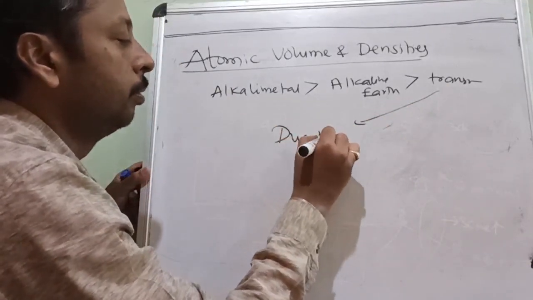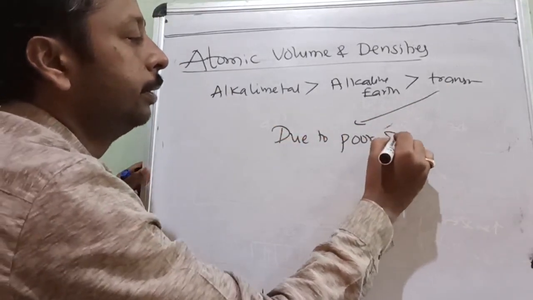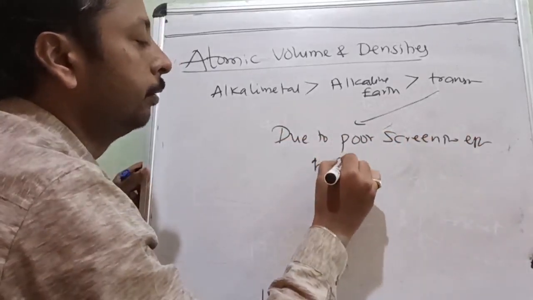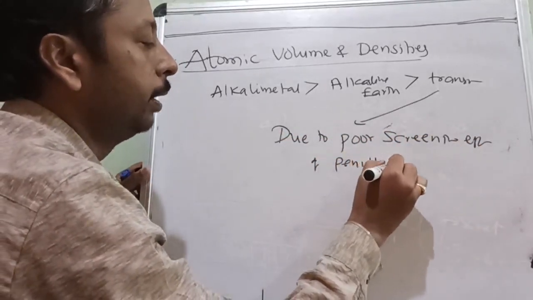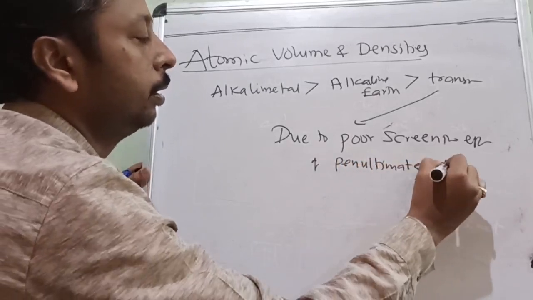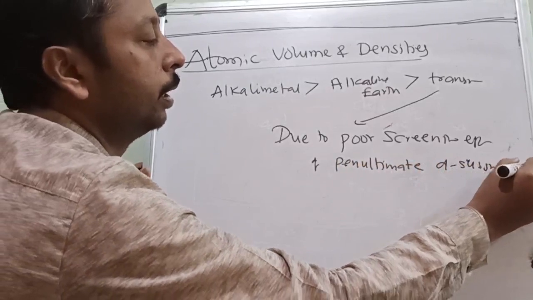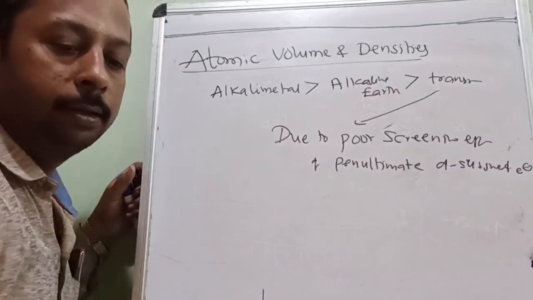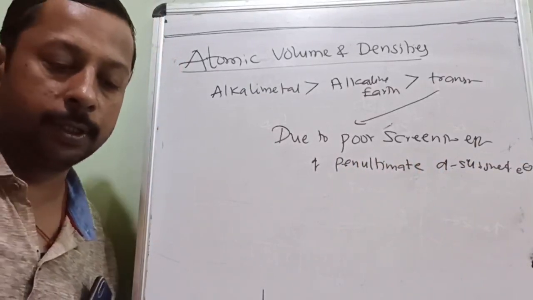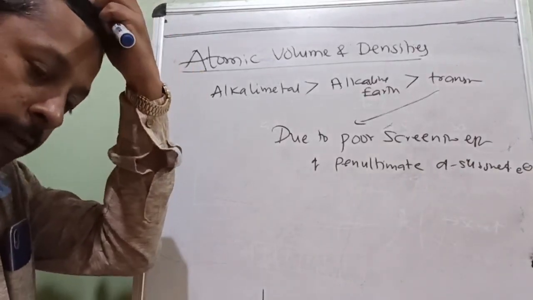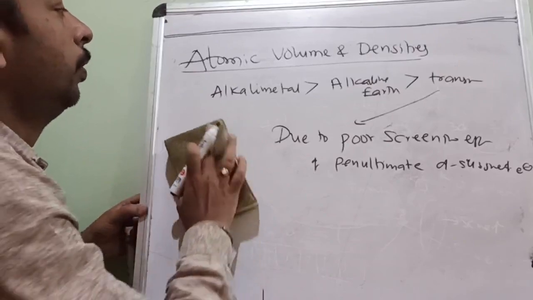Due to poor screening effect of penultimate, meaning (n-1) d subshell electrons. They could not screen the nucleus from attracting the 4s. Understood?